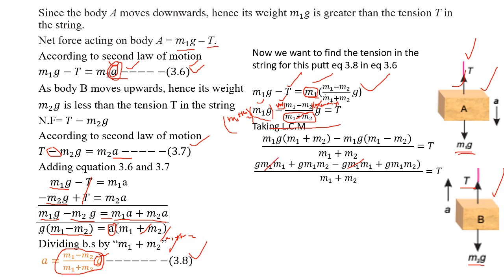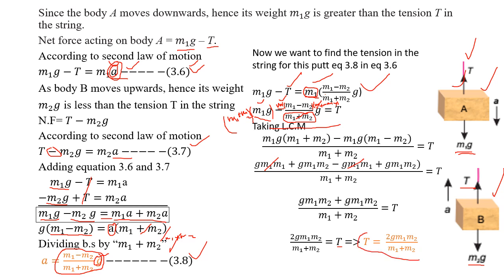So we are left with g m1 m2 plus g m1 m2, which means we can add them. Now we can add this to 2 g m1 m2 divided by m1 plus m2 is equal to T. We can also write it like this, right? So T is equal to 2g m1 m2 divided by m1 plus m2.